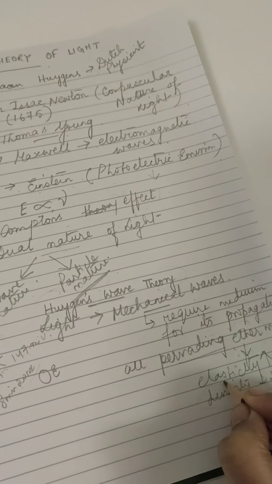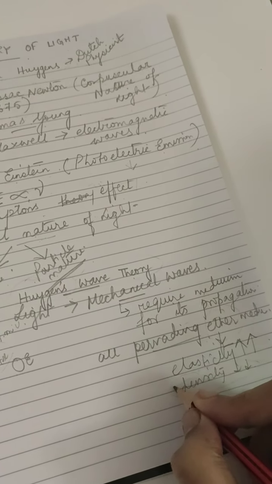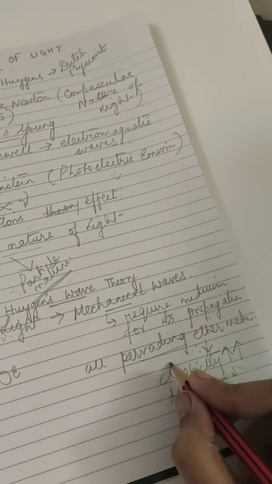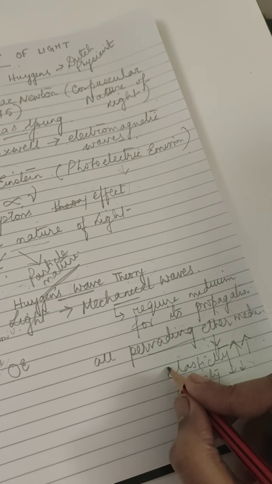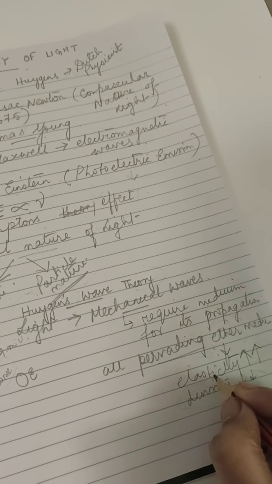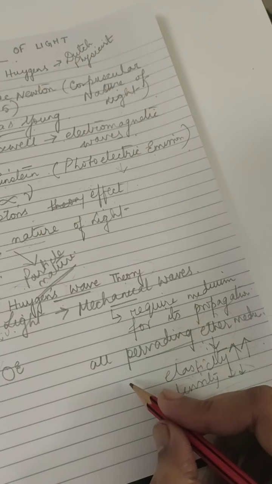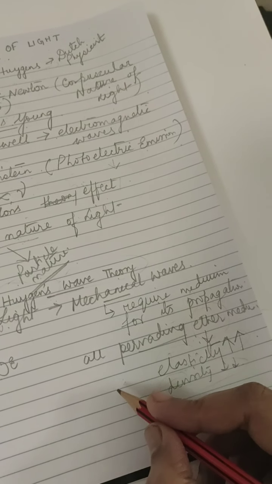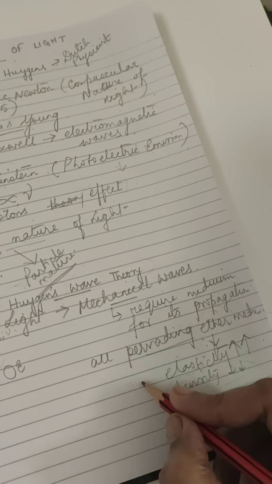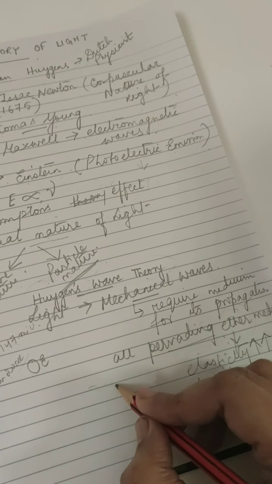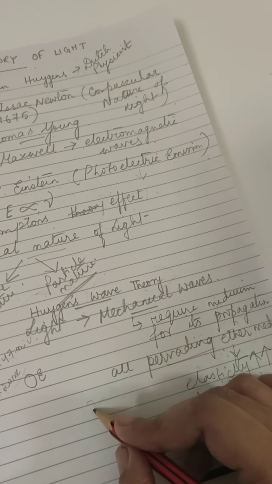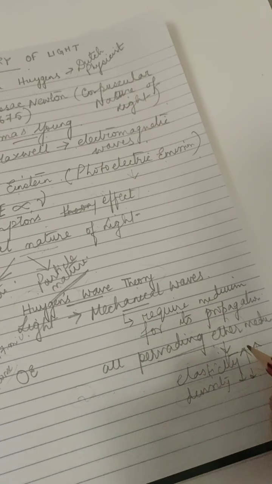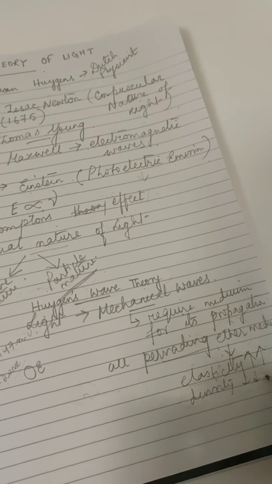Okay, it's a less dense medium, and its elasticity is very high. What do you mean by the elasticity of a medium being high? Elasticity is a measure of the restoring force of the medium to return to its original shape after the deforming force is removed. So after the light has passed, that particular portion of the medium will regain its original shape. So the elasticity of the medium is very high and the density is very low.